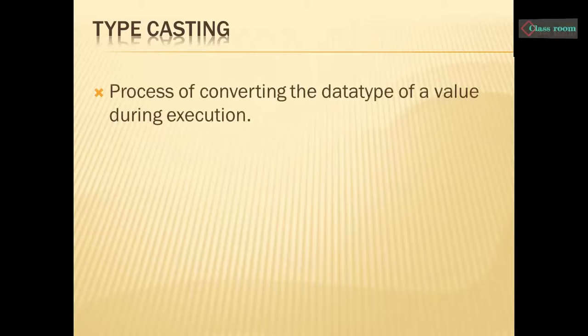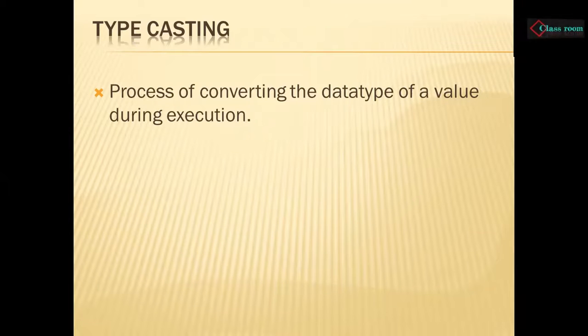The last topic of today is typecasting. What is typecasting? It is the process of converting the data type of a value during execution. When you convert the data type of a value during execution, this process is known as typecasting.